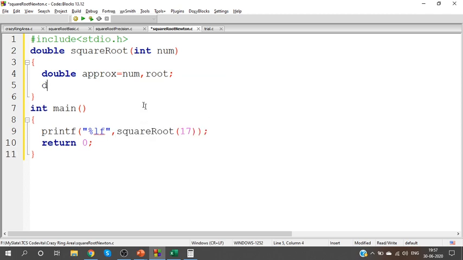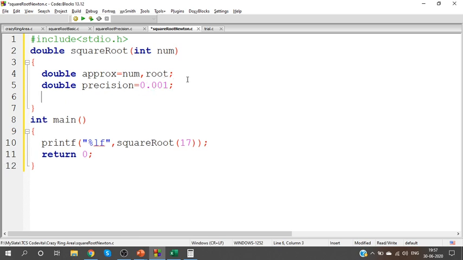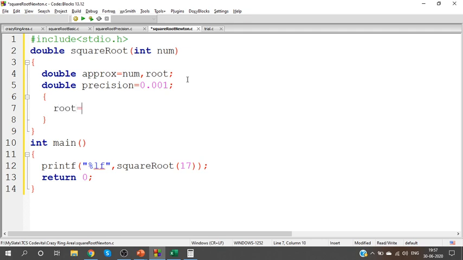Now also have a variable named precision. I need 3 digits of precision, so 0.001. What is the formula I said? Root is equal to approx plus number by approx, divided by 2. This is the root value.